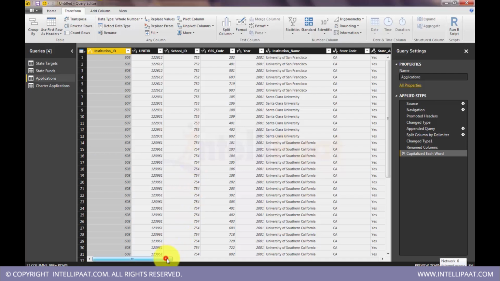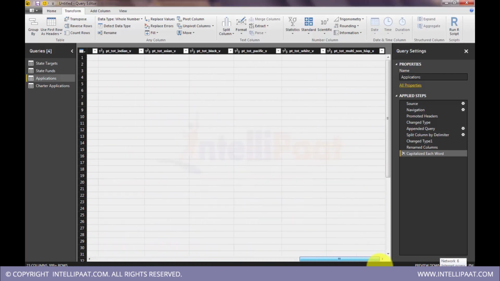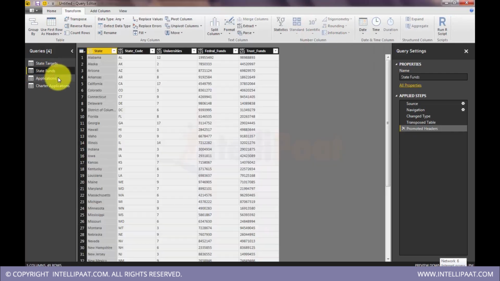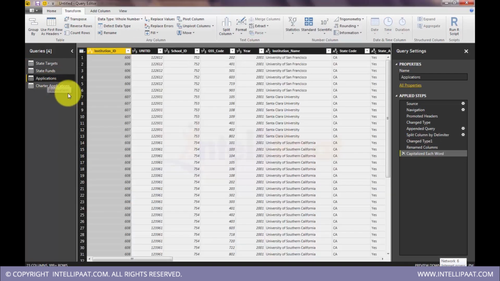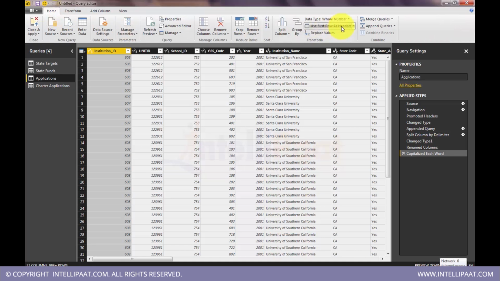And now here I don't want to have this as a separate table. The state funds, yeah, let's leave it as a separate table because we have more columns here. Okay, but this has only one column, values. So instead of maintaining this as a separate table, I will merge this table into applications. So how will I do it? We'll go to the Home tab, and here we have an option to merge queries.